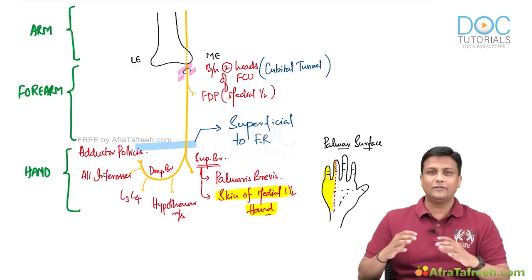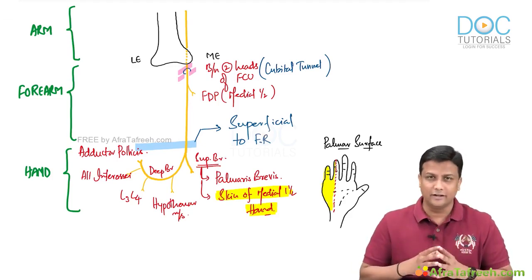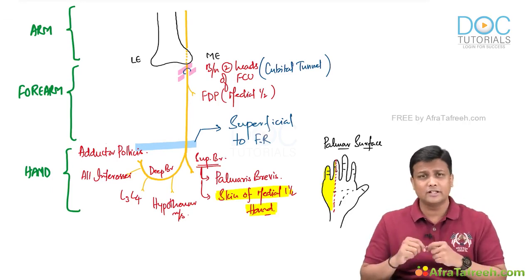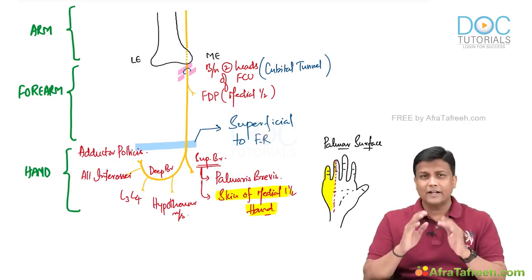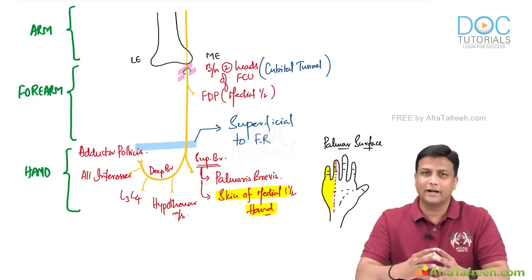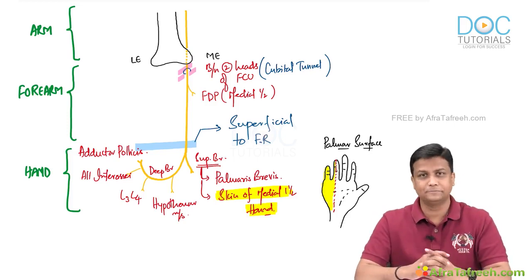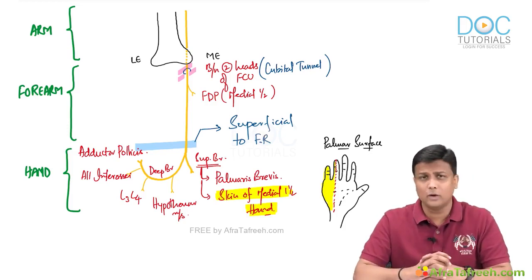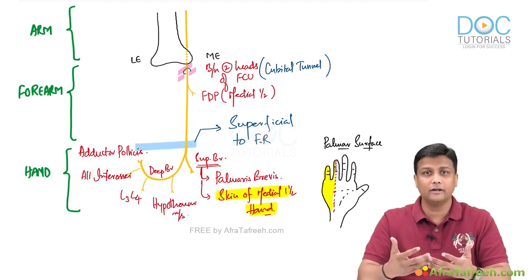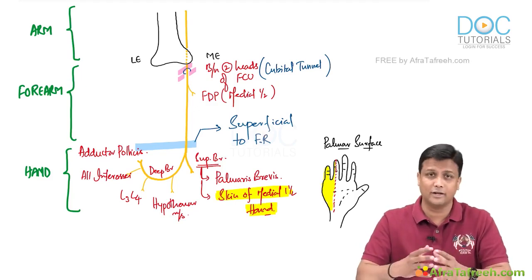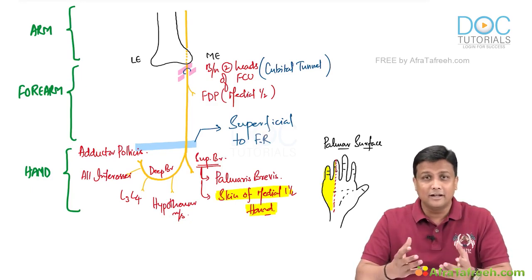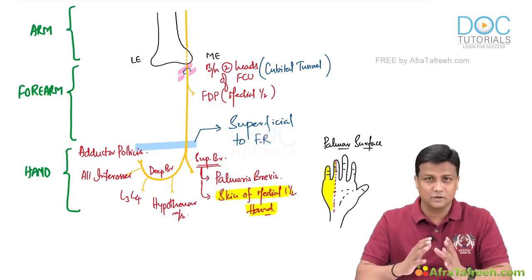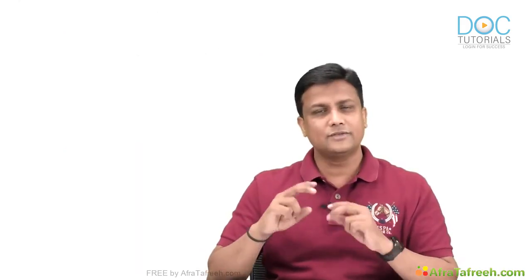Now after completing the entire normal thing regarding the ulnar nerve, now let us see what will be the injuries of ulnar nerve here. If it is injured, then what will happen, like how to differentiate. We can actually divide the ulnar nerve injury into two categories, guys, like the higher lesion and the lower lesion. Fine. So, first of all, I'll tell you here in detail, and after that we'll make a note of this one. And I want you all to be more alert now. Why? Because this is the most important part nowadays. The trending thing, the clinical concepts are very much important nowadays. So, injuries are being tested very much in the exams. So, concentrate here, guys.